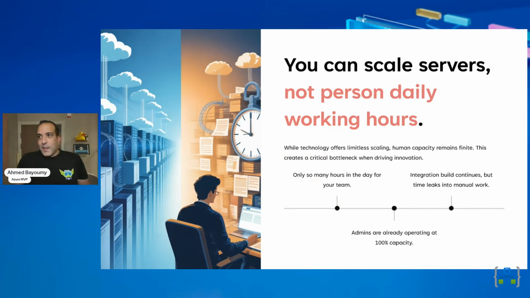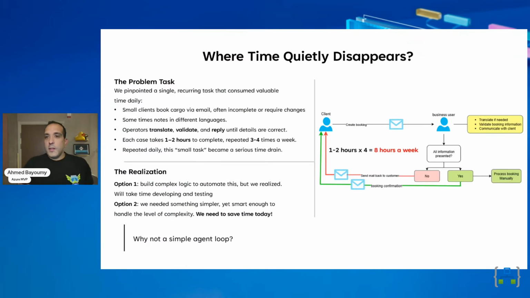We are technical people. We can scale servers in seconds, but we cannot scale a person's daily working hours. We cannot scale up their daily capacity. They have only so many hours every day, and they are already operating at 100% capacity. So we started to dig deeper into their daily routines, and we found out something: that's where time actually quietly disappears. And it was a simple task.